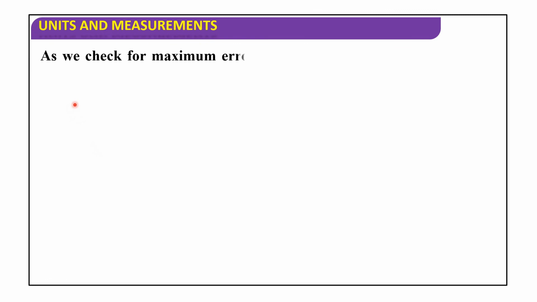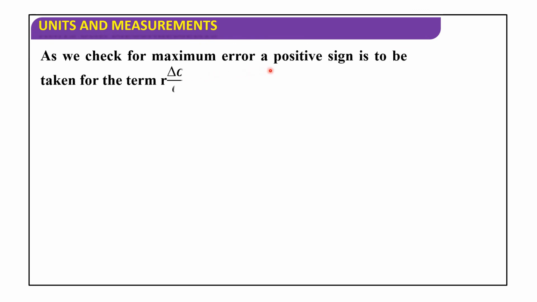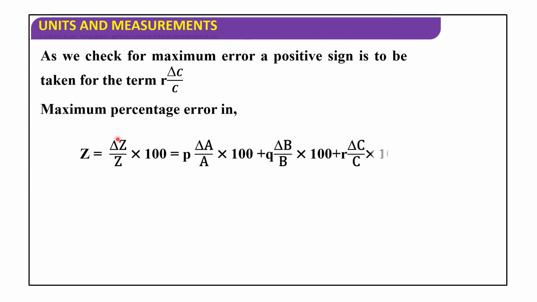As we check for the maximum error, a positive sign is to be taken for the term of delta c by c. So maximum percentage error in z, that is delta z by z into 100, is equal to p delta a by a into 100 plus q delta b by b into 100 plus r delta c by c into 100.